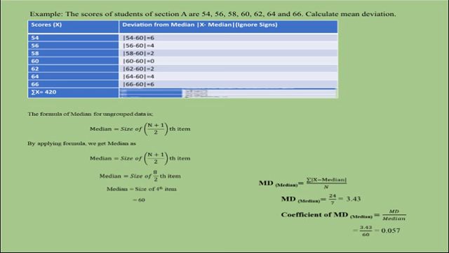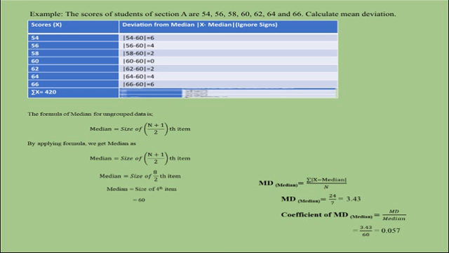So here we have to calculate mean deviation. The mean deviation can be calculated by taking deviations from mean or from median. Since here I will be calculating mean deviation by taking deviations from median, the formula for which is MD = Σ|x − median| / n.